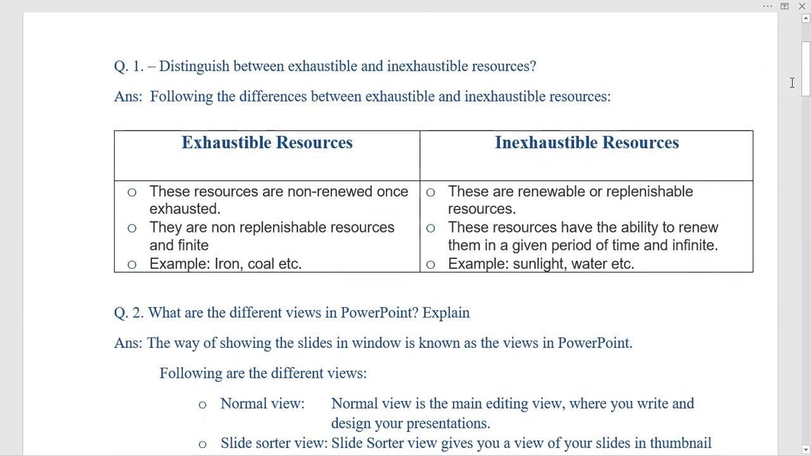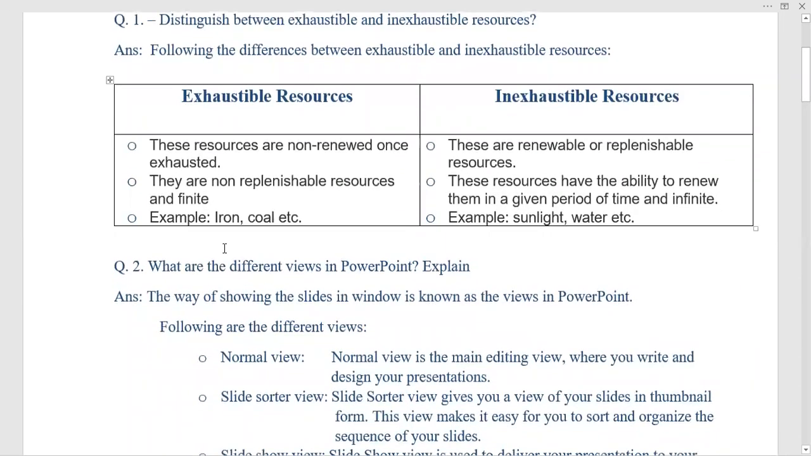Distinguish between exhaustible and inexhaustible resources. You know very well what exhaustible and inexhaustible resources are. So here I have made two columns and I have given examples also. The two points are here. Exhaustible resources are resources which are not renewable, or once exhausted, they do not come again in a very limited or very quick time.